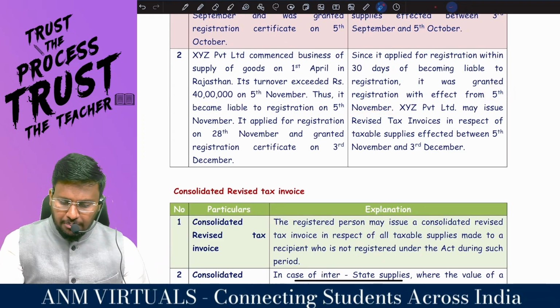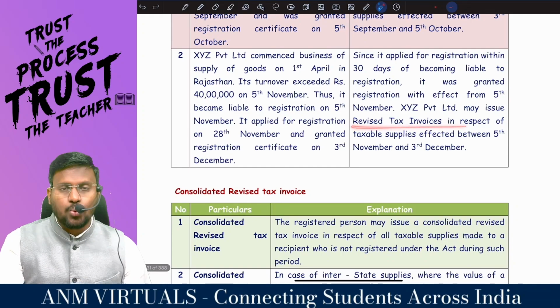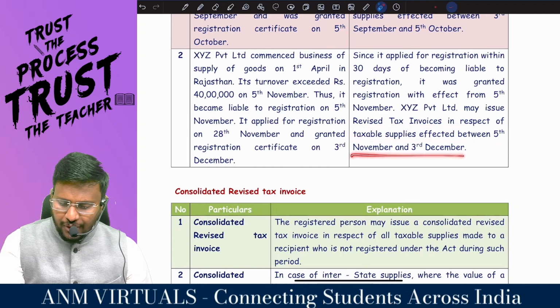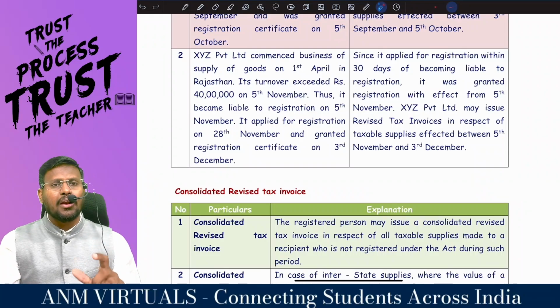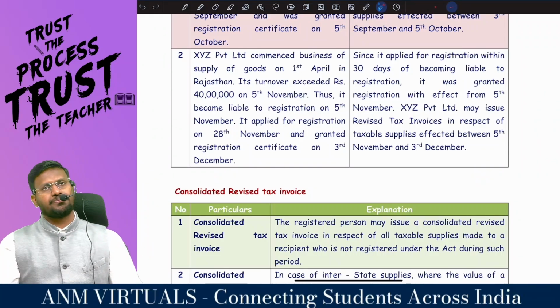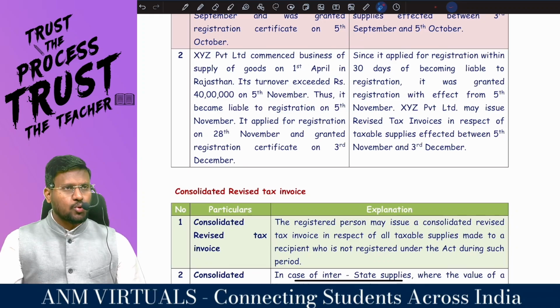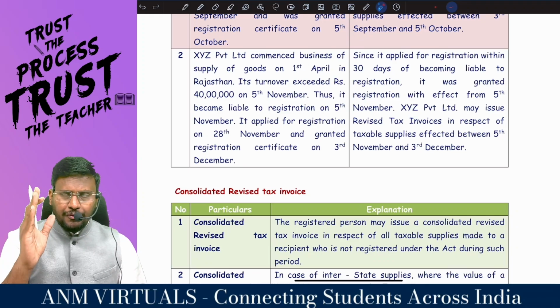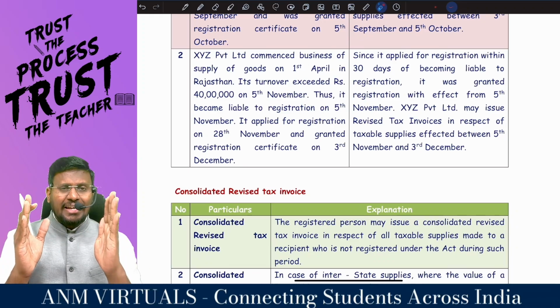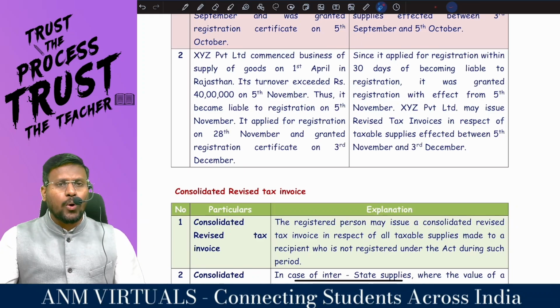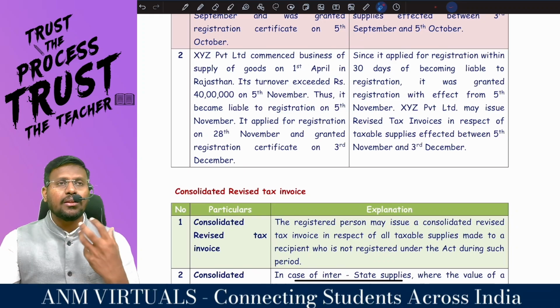XYZ Private Limited may issue a revised what invoice? Tax invoice in respect of taxable supply effected between 5th November and 3rd December. So whatever invoices they have made, my dear lovable students, from the effective date of registration till the date of grant of RC, they can revise the invoice. Such an invoice is called a revised what invoice? Are you getting the concept?